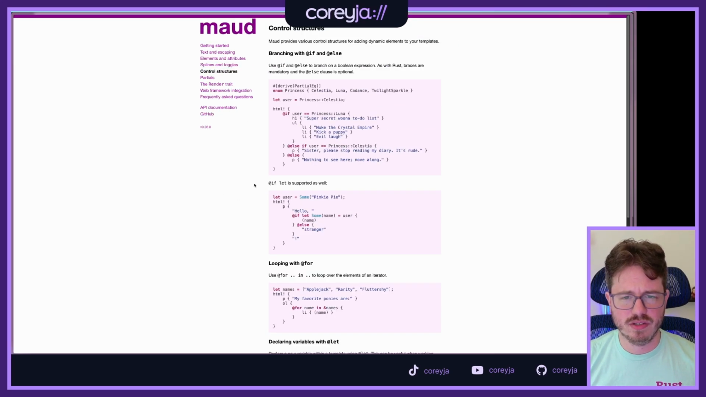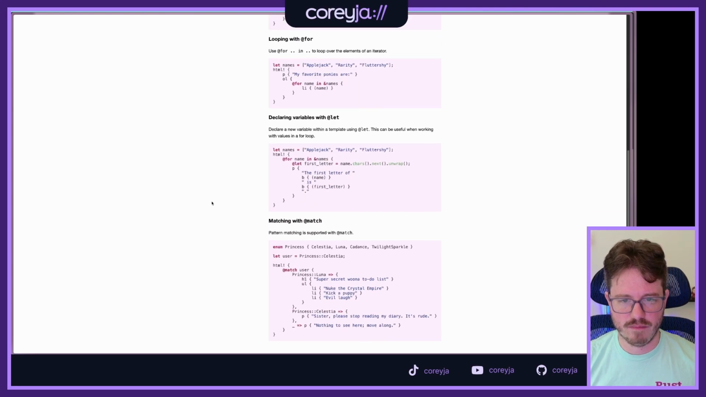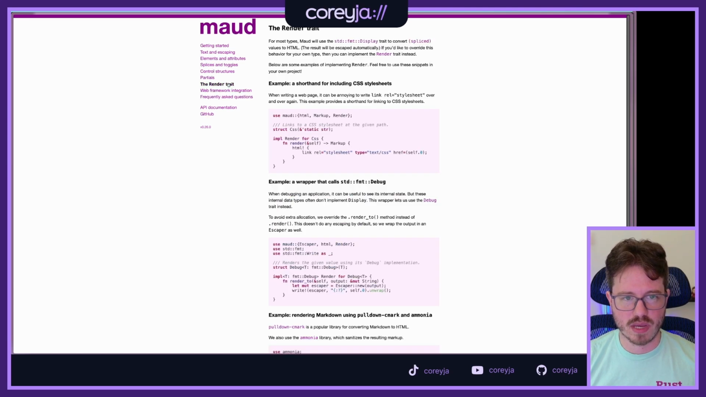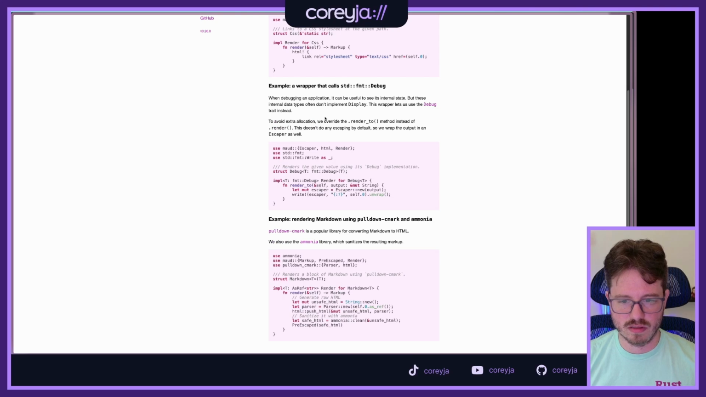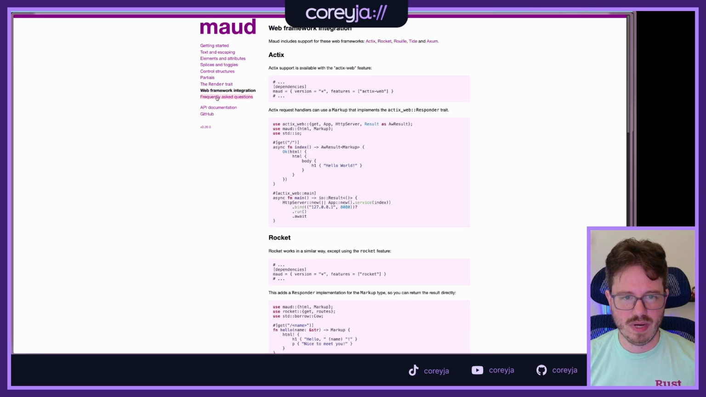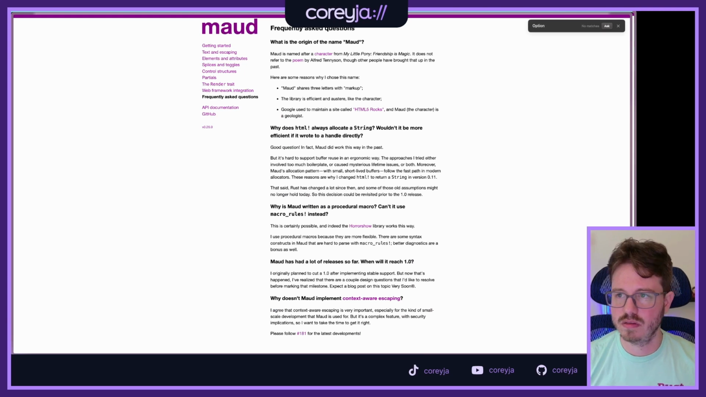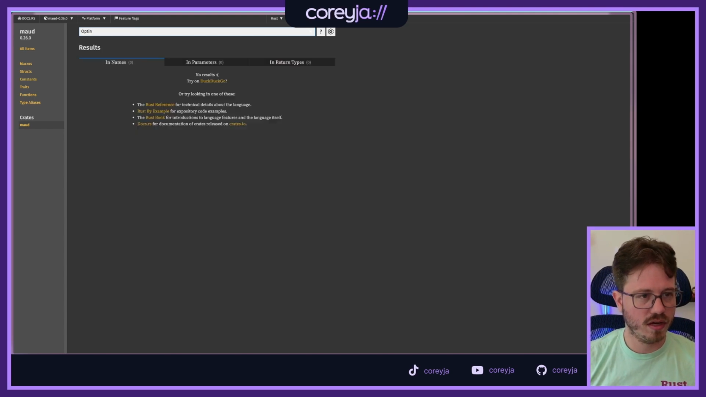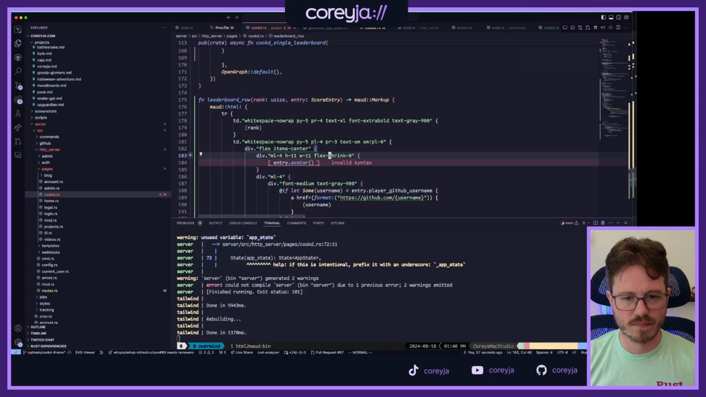I thought I knew how to do this. Branching, declaring, matching, none of those are what I want. Partials. Yeah, this is kind of what I want, except I want an optional part. I want one of these that may or may not exist. Wow. Huh. I really thought that I could render an option nicer like this. It's unfortunate.